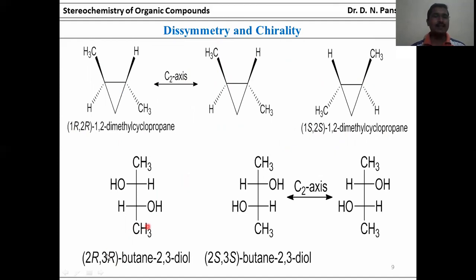Again, a second example, 2R,3R-butane-2,3-diol. Again, it has a C2 axis of symmetry. It is rotated at the C2 axis, which means it turns into 2S,3S-butane-2,3-diol. These two molecules are exactly mirror images of each other.